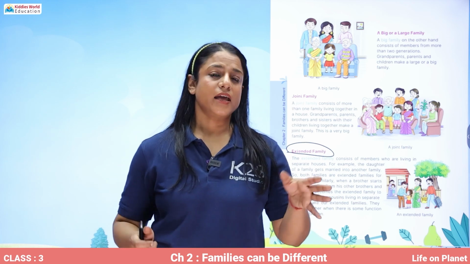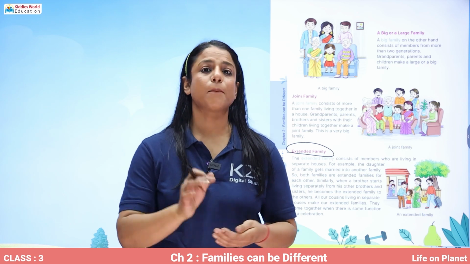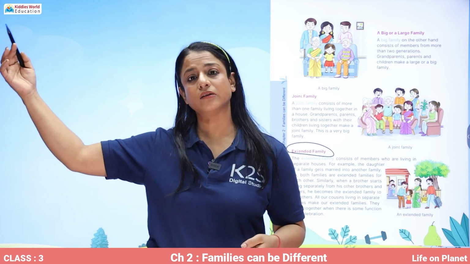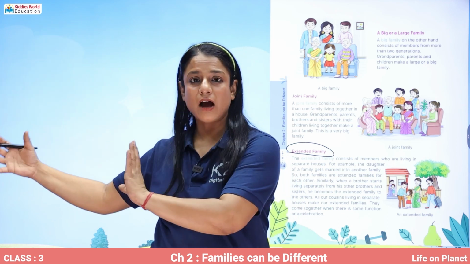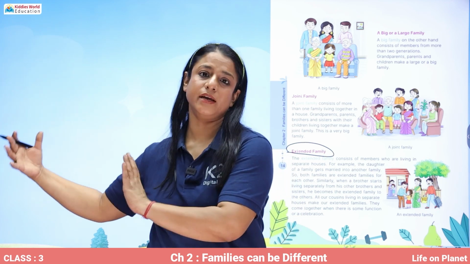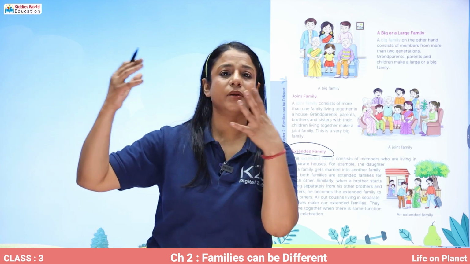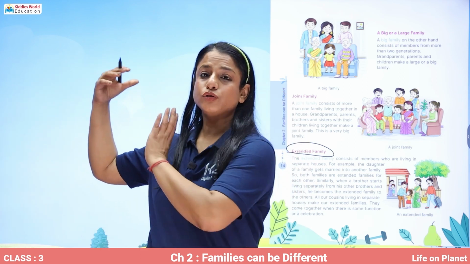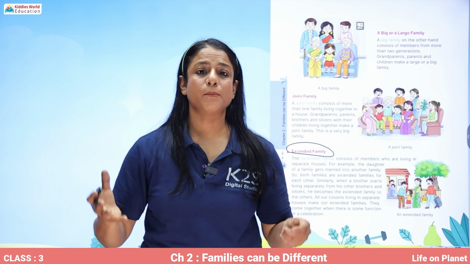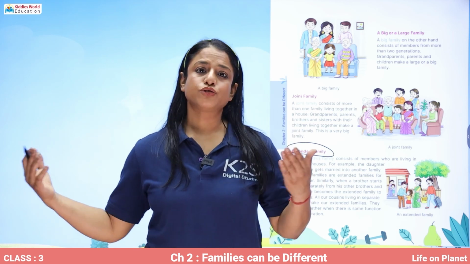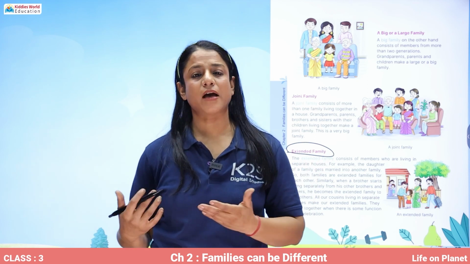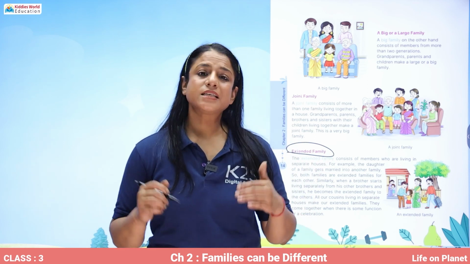So, if your aunt is married into another house, then the members of that house where your aunt has been married are an extended family to you, and for those people the members of your house are an extended family. So you both are extended families for each other.